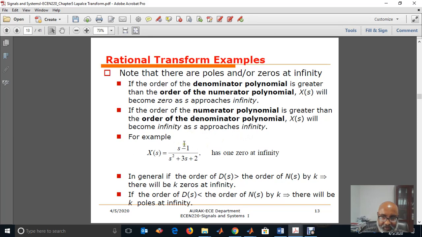For example, here we have one zero at infinity because the order of the denominator is greater than the order of the numerator by 1. In general, if the order of the denominator polynomial is greater than the order of the numerator polynomial by k, there will be k zeros at infinity. If the order of the denominator polynomial is less than the order of the numerator polynomial by k, there will be k poles at infinity.